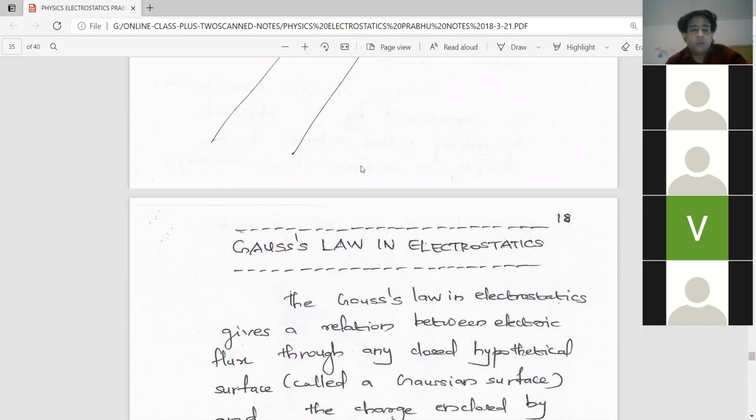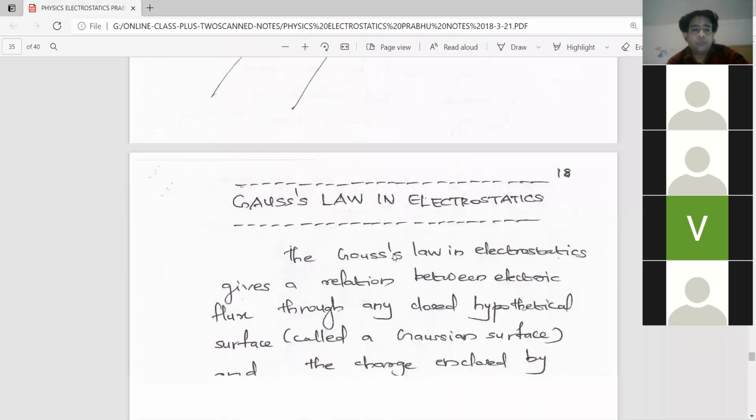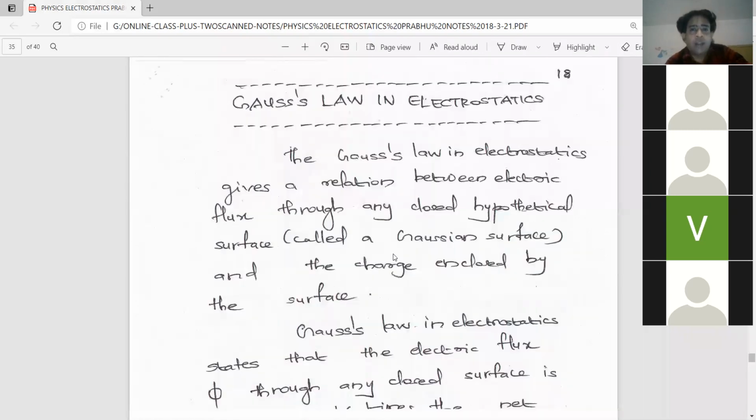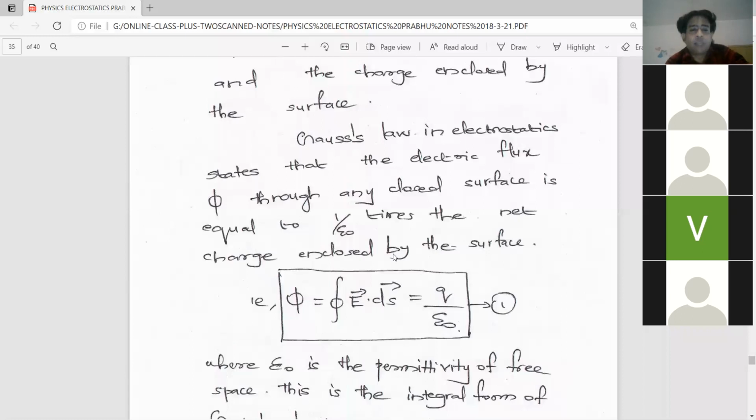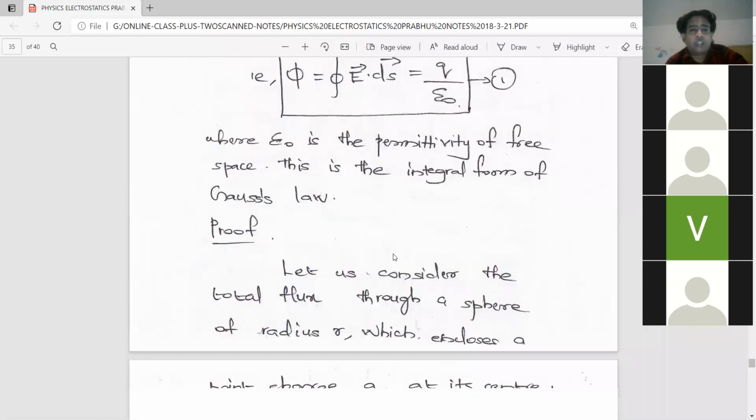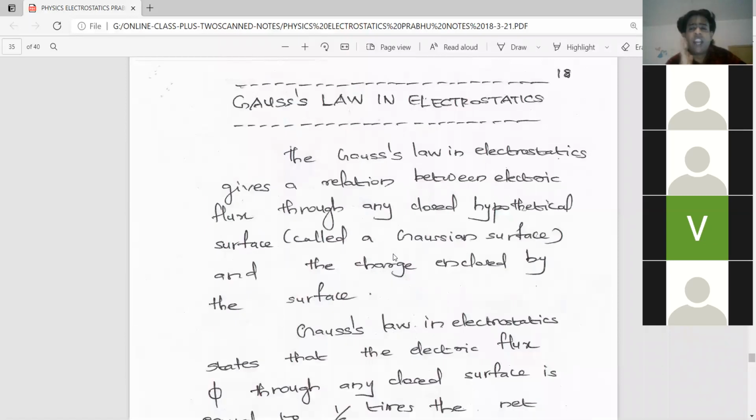Yes, sir. Okay. So the next topic is Gauss's law in electrostatics. We can start that, and there is a proof as well. Mind you, this is a very important topic. It has some applications also. We are on the finishing part of this first chapter. Once this is finished, there are one or two applications, then the first chapter is finished forever, okay?